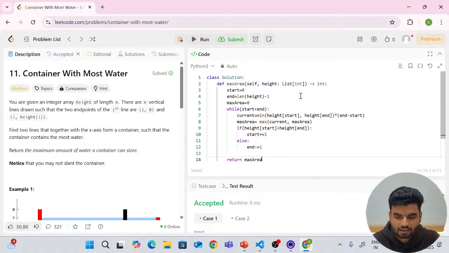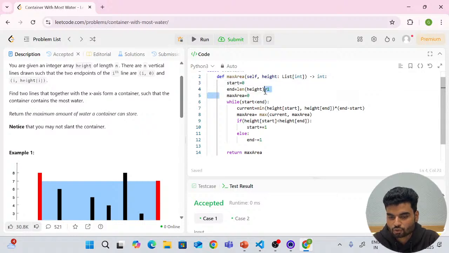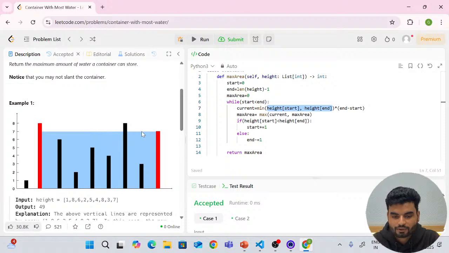So we are doing nothing new here. We are just taking the first pole and the last pole, and again we assume the maximum area is 0. We'll iterate until the start pole reaches the end pole. Then we calculate the minimum height of the poles, because only that can store the water. Look at this red one: the second red one is smaller than the first red one, and that's why water is able to be stored here. So the minimum height of the pole is multiplied by the gap between them, where end is pointing to the last and start is pointing to the first.